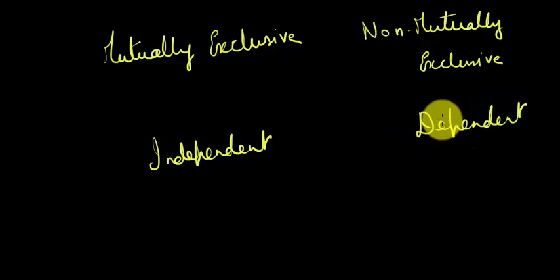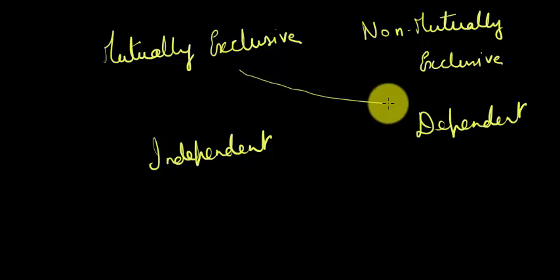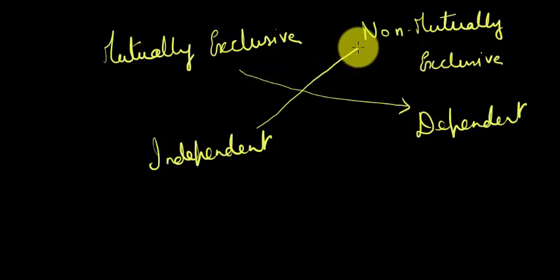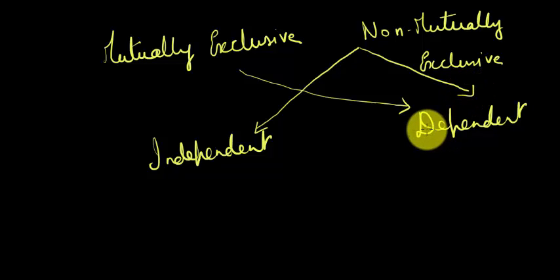Alright, so mutually exclusive events are always dependent events. Now, independent events are always not mutually exclusive, and non-mutually exclusive events can also be dependent events. So this is exactly what I explained. Now please go back, look at the proof, and try to understand this once again.